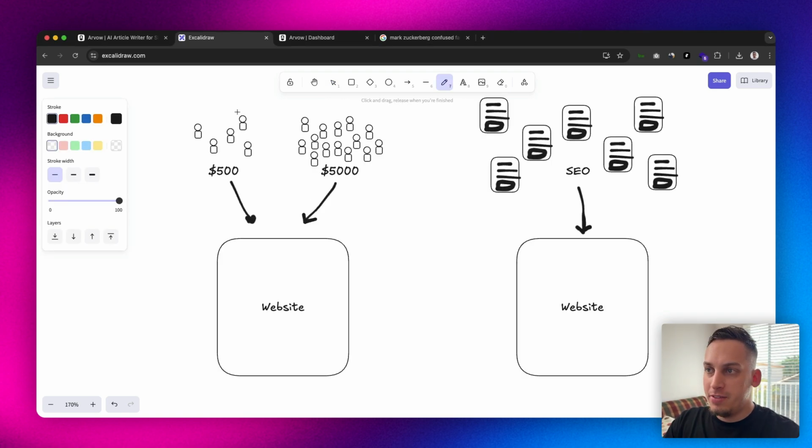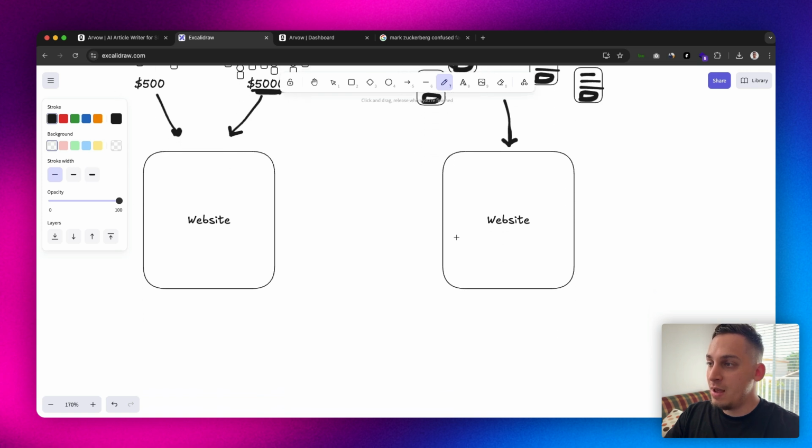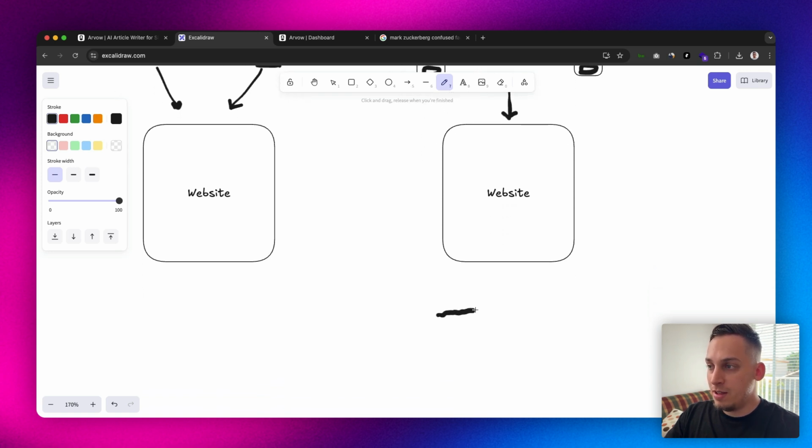So over here on the left side, we see that you can have a budget of around 500 bucks. You do get a couple of people, and then if you increase your budget to around 5,000, you do get more, but you're still paying this $5,000, which you can be using for something much more. You can be saving your money. Let's just put it like that. With SEO, you can be creating different types of blog posts, different types of subjects, using different types of keywords that eventually, after some time, you're going to start getting some users, and then eventually it's going to start growing exponentially, gradually, until you get a large amount of traffic on your website on a daily basis, right?